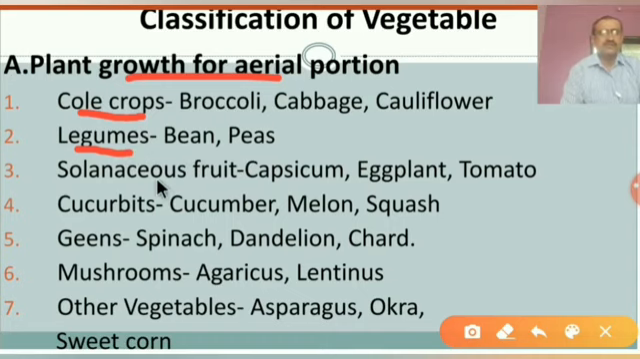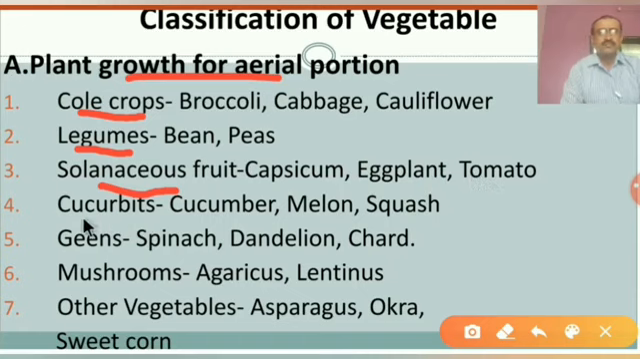Third one is the solanaceous fruit. As the name suggests, these are all plants of the Solanaceae family, and they are nothing but the capsicum, eggplant, which we say in Marathi as wangi, and tomato.